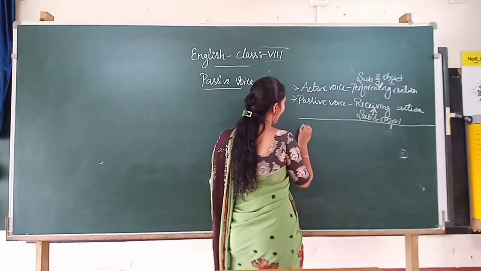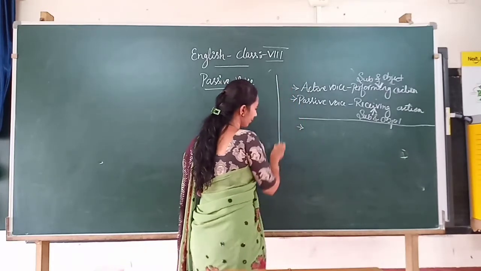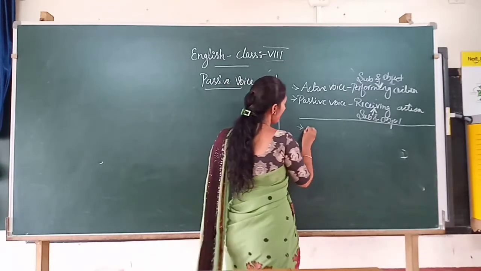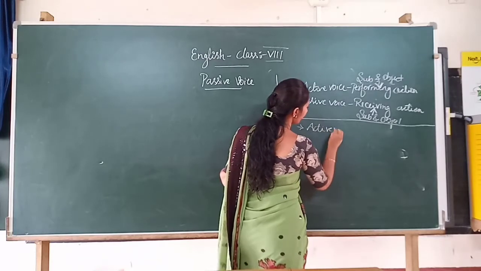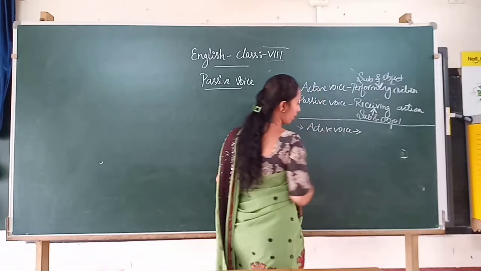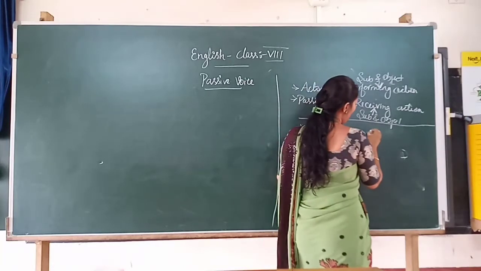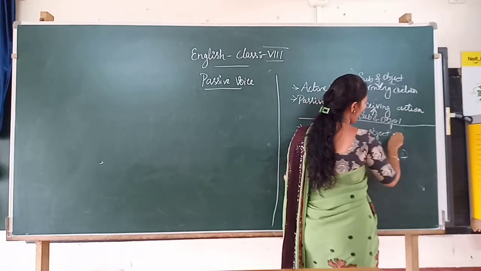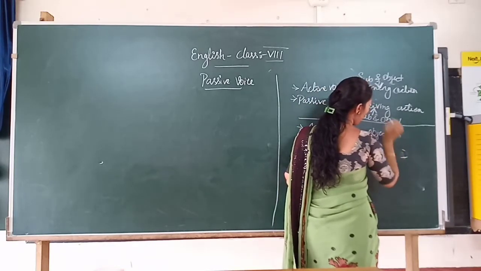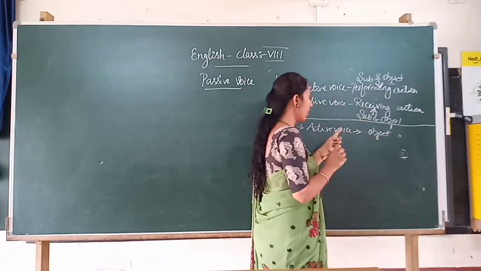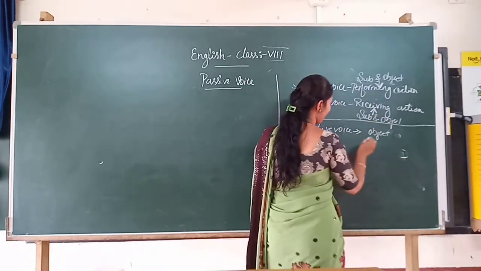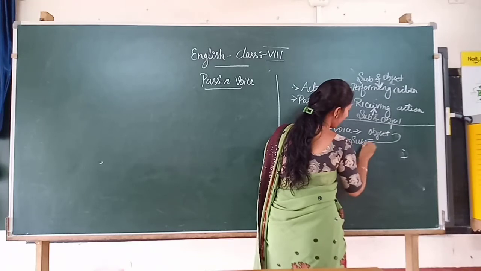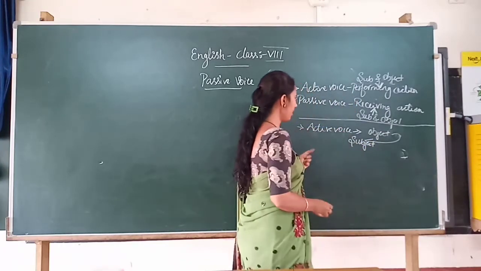Suppose in active voice, if you want, you can write this down in any one column of your notes, children. In the active voice, object and subject. The object will become the subject in passive voice.